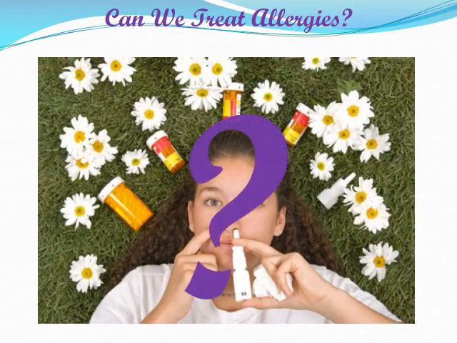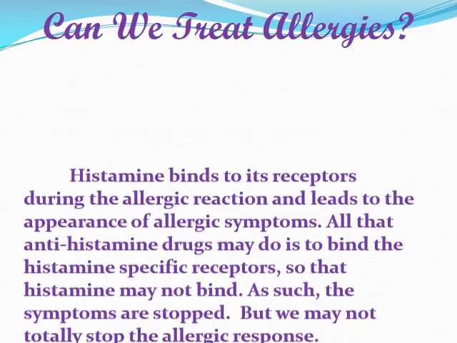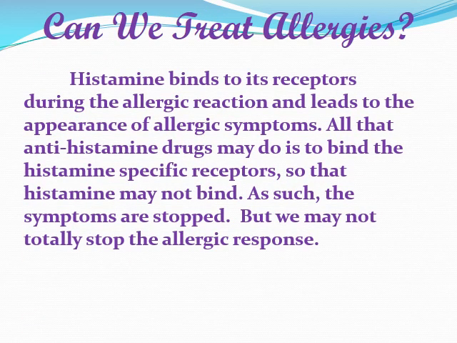Can we treat allergies? This is the big question, and it has an answer. Histamine binds to its receptor during an allergic reaction, and this leads to the appearance of the allergic symptoms. All that antihistamine drugs do is bind to the histamine-specific receptors. By occupying these receptors, histamine cannot bind, so no symptoms appear. As such, the symptoms are stopped, but we may not totally stop the allergic response.